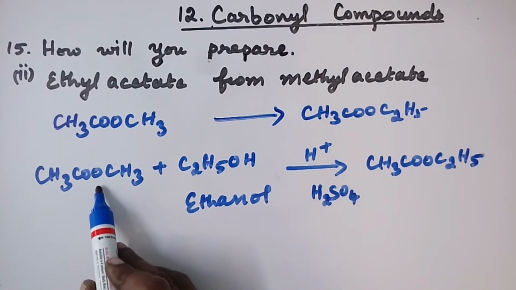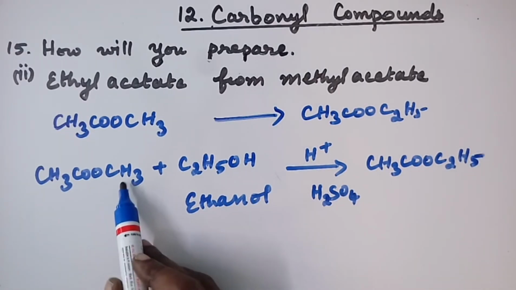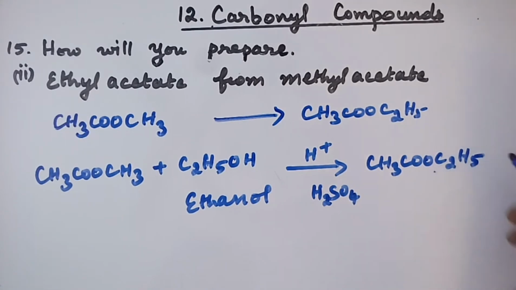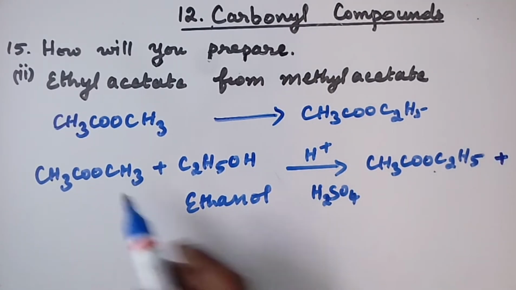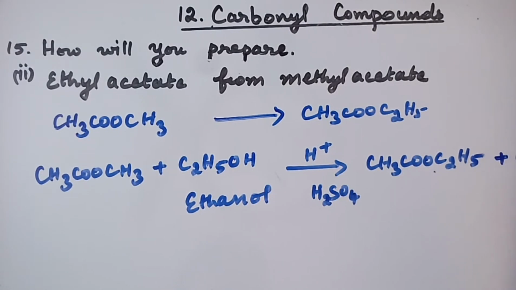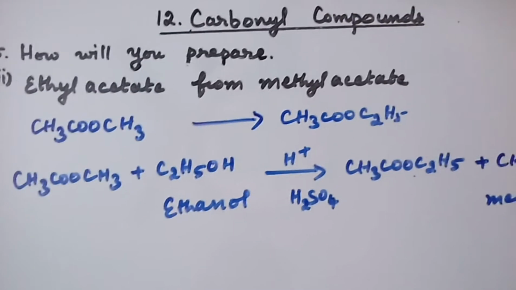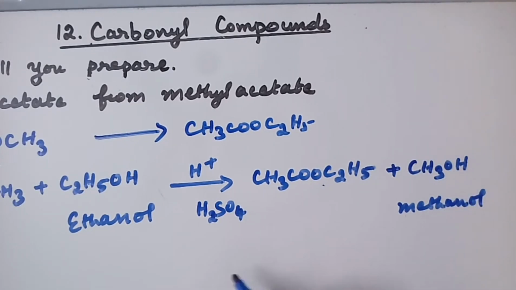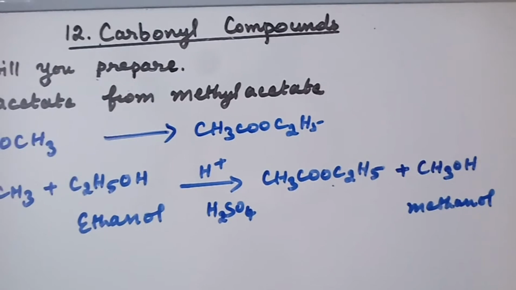Here this OCH3 part is interchanged as OC2H5, and this OCH3 goes as alcohol. It is methanol. We get methanol, and this reaction is called transesterification.